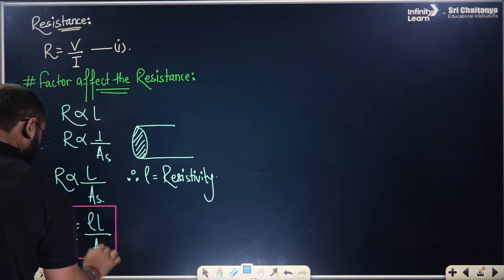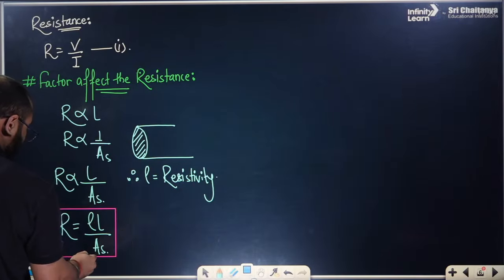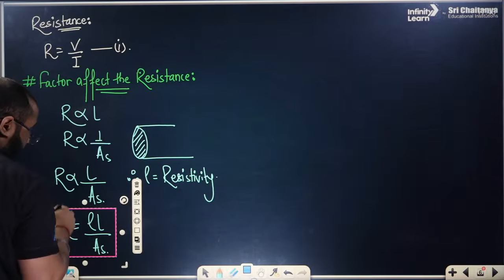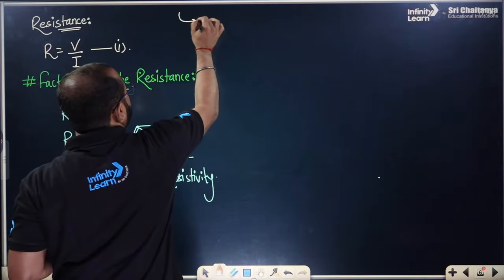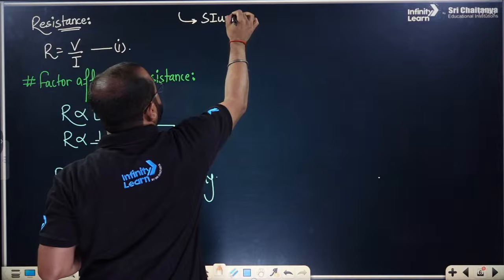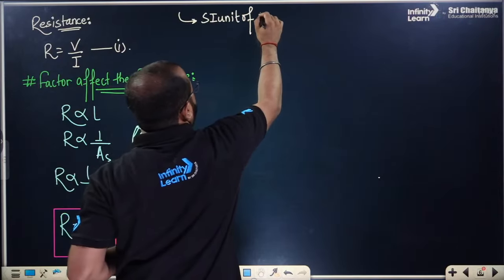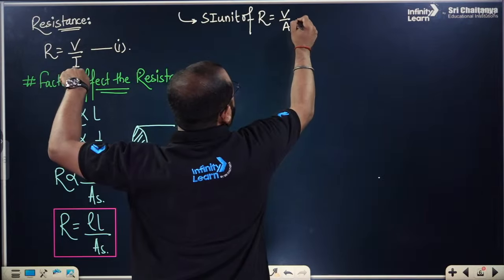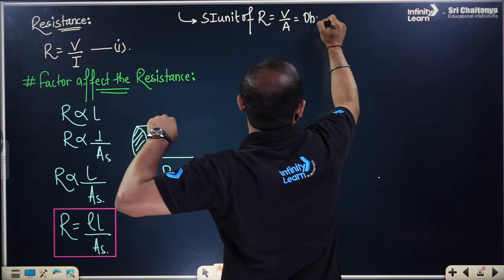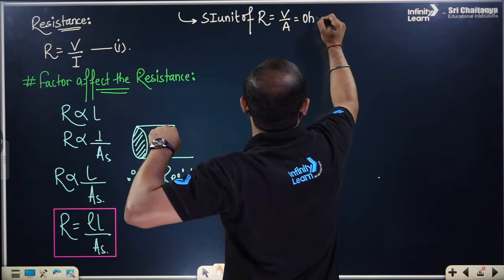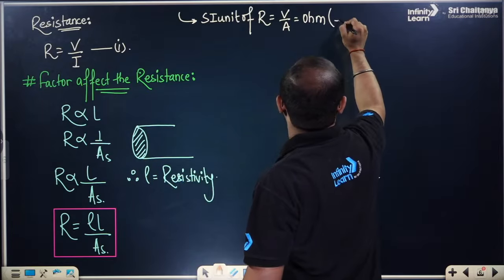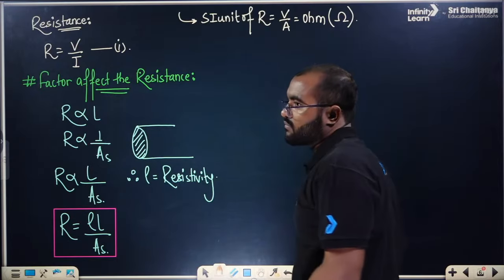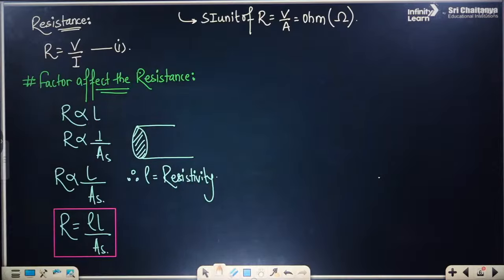Please do remember this. There are a few more things that you have to understand about the resistance first. What are those few things? If you talk about the SI unit of resistance, it is V, volt by ampere, which can be written as ohm. The symbol, the representation of ohm, is like a headphone, like this.